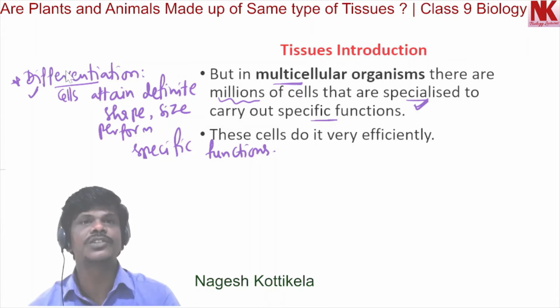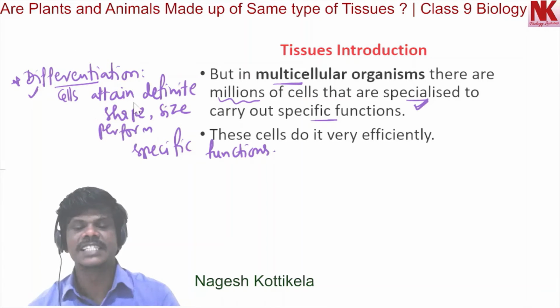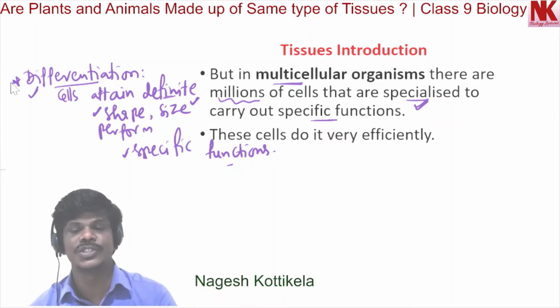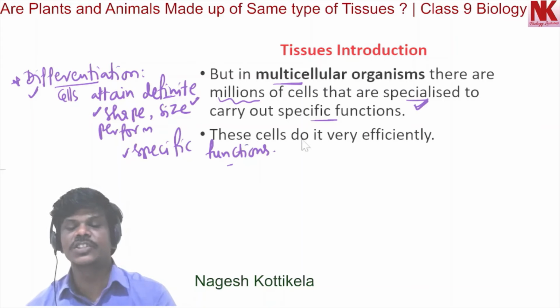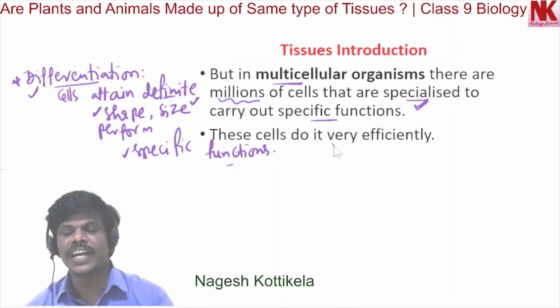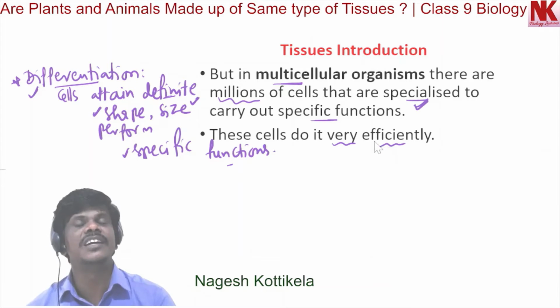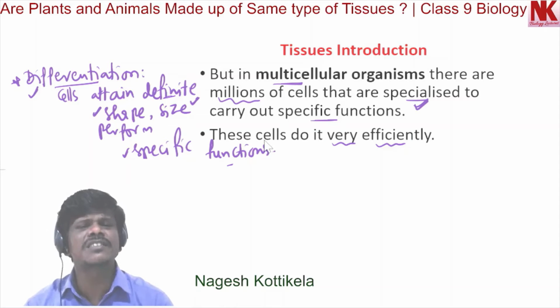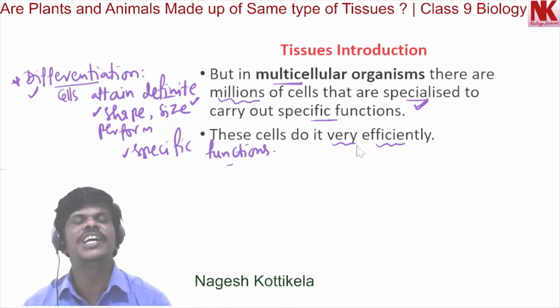During differentiation, cells attain definite shape, definite size, and they perform specific functions. These cells do their specific functions very efficiently, as they are performing only a specific task.